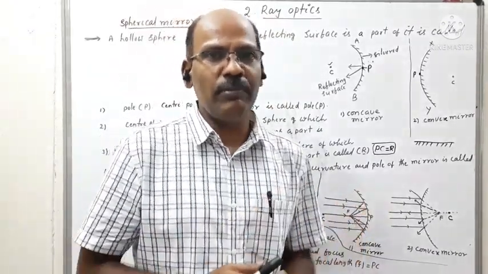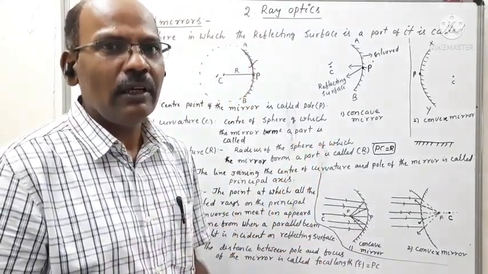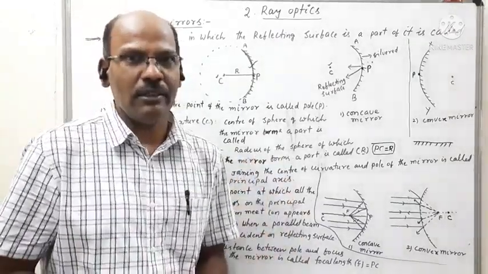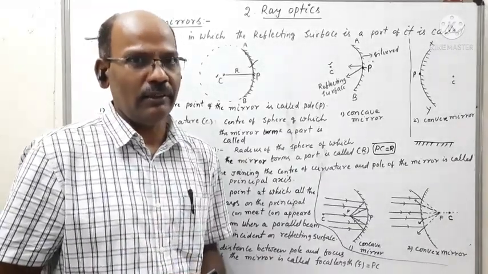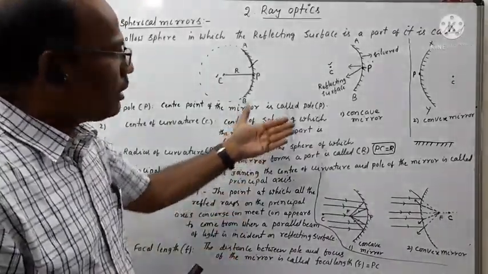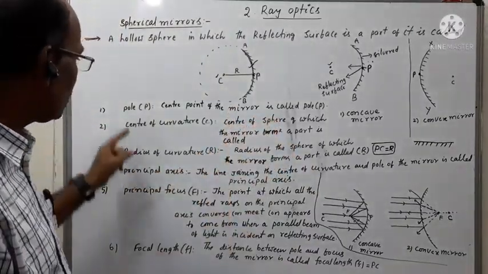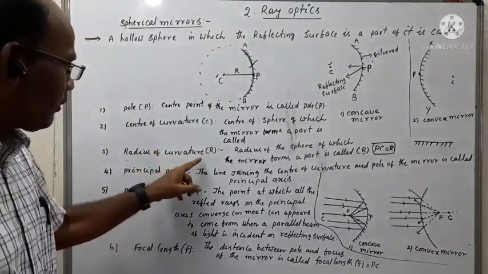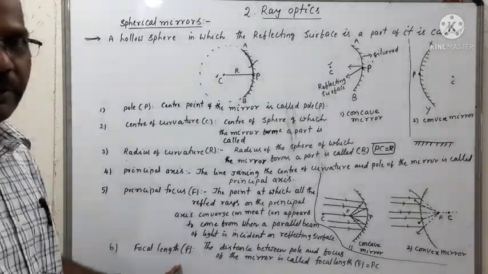The following are very important and useful to derive some relations: object distance, image distance and focal length. The important definitions for the two types of mirrors are: pole, center of curvature, radius of curvature, principal axis, principal focus, focal length.